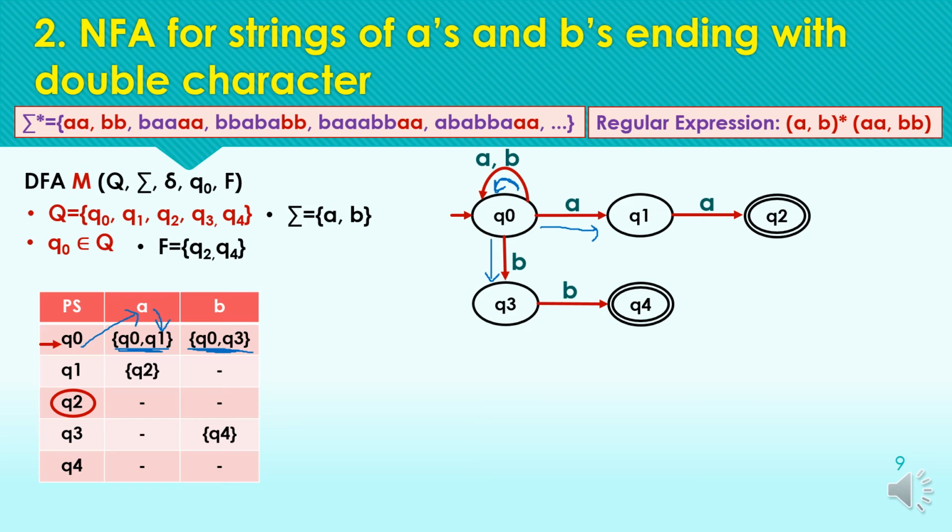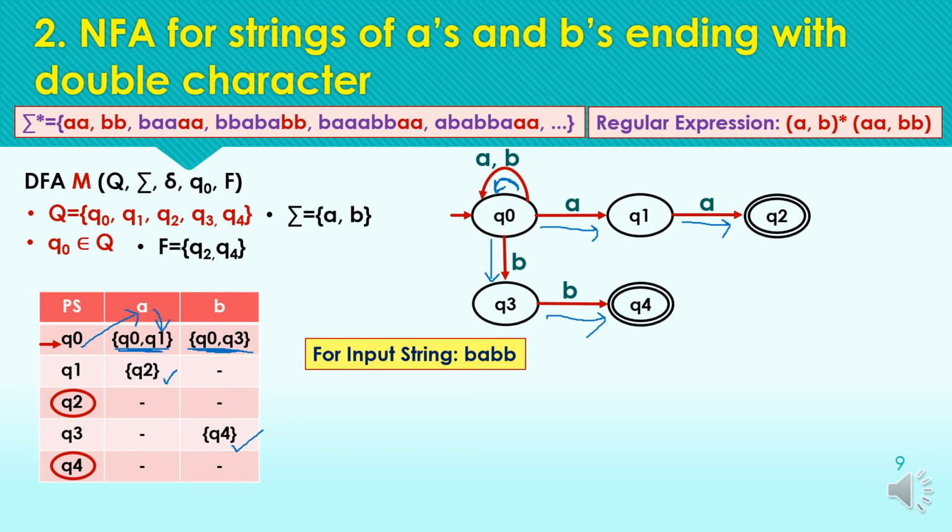Next, from the Q1 we are having a single transition for the input symbol A, that is defined here with the set with Q2 element, and Q3 is having transition to the state Q4, that is defined with this set over here in the table.